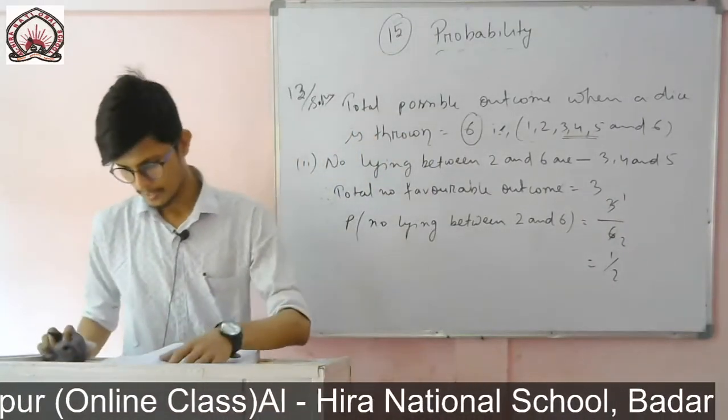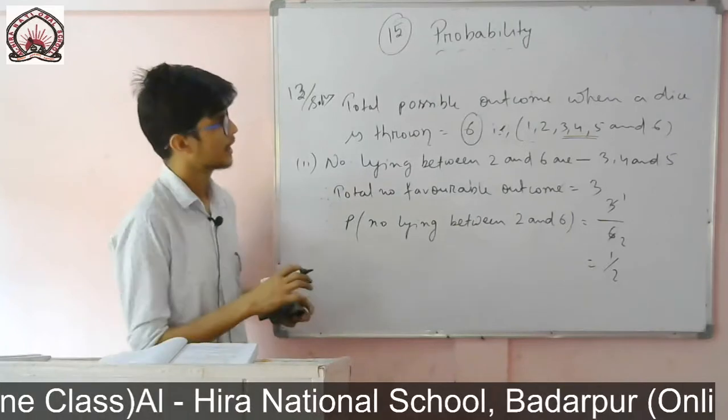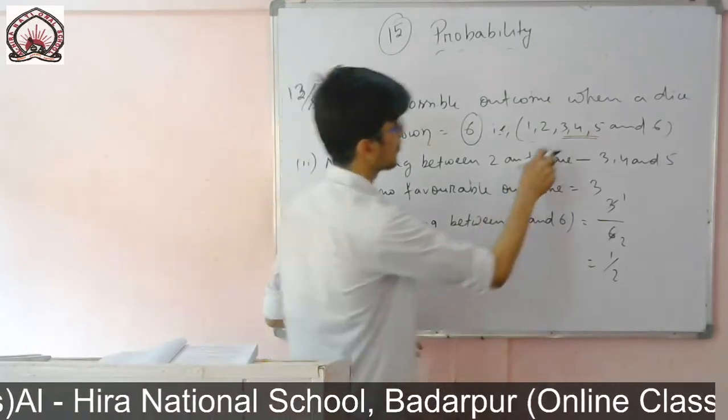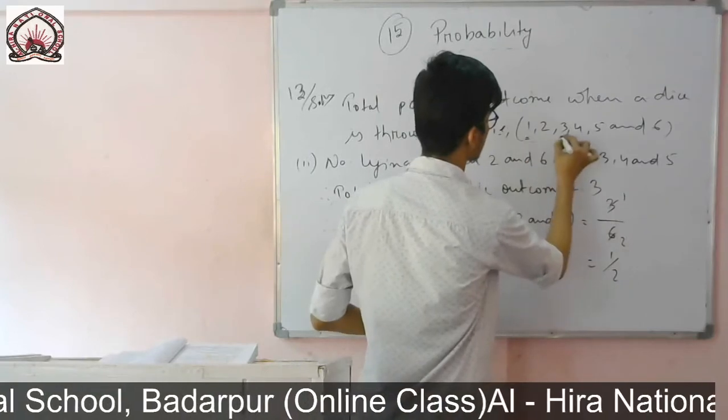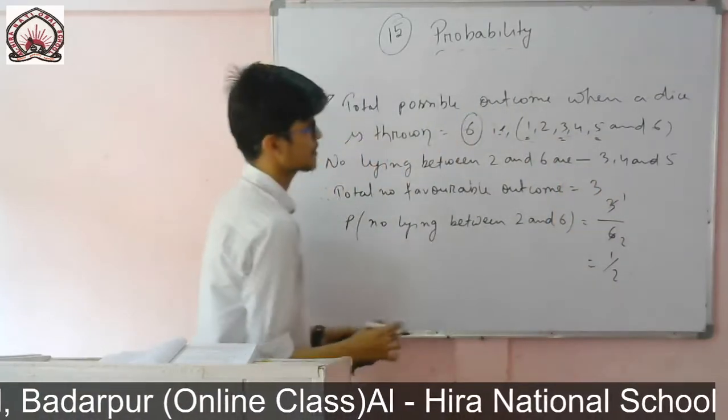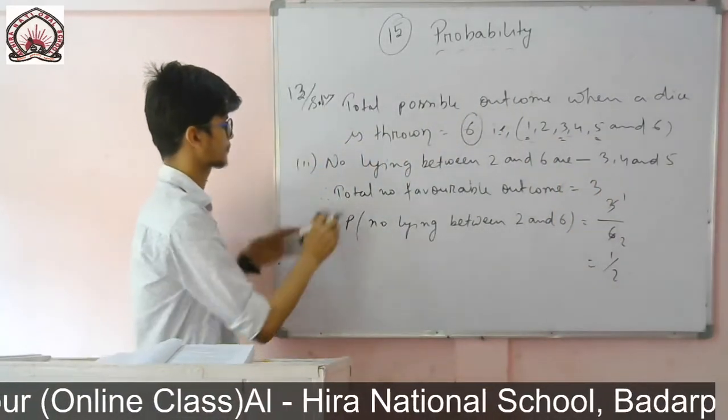The next one, an odd number. In this, the odd numbers are 1, 3, 5. These are the 3 odd numbers.